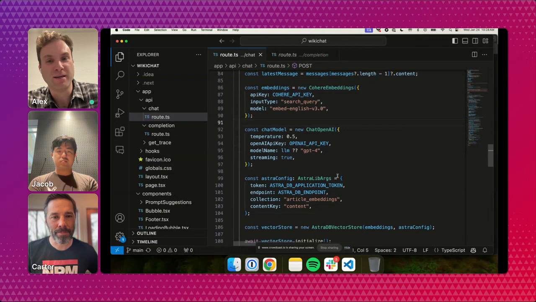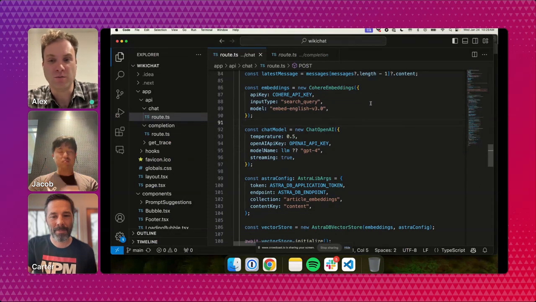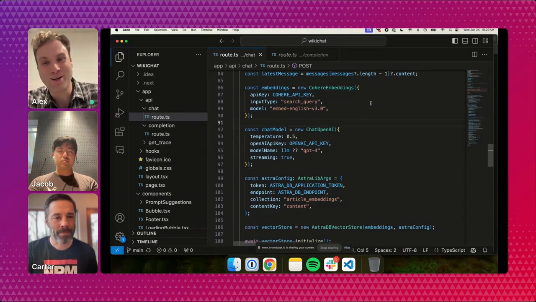OpenAI also has their own embedding model. We've seen really good performance with Cohere lately, so we've been leaning towards using that for our examples. But you totally could also use the OpenAI embedding model for this use case. The most important part, though, is you need to use the same embedding model when you perform the data ingestion step and in the actual RAG query. So you can't embed all your Wikipedia data with OpenAI and then query it with Cohere. That's the only thing to keep in mind.